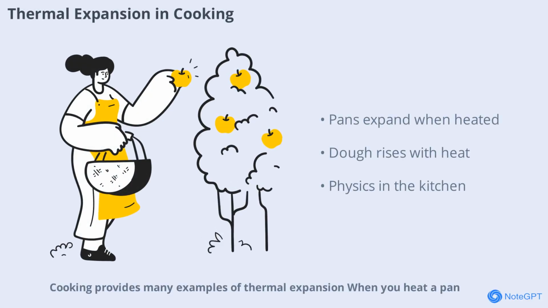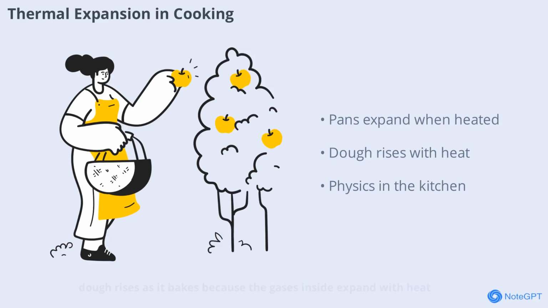Cooking provides many examples of thermal expansion. When you heat a pan, it expands slightly. Similarly, dough rises as it bakes because the gases inside expand with heat. Understanding thermal expansion helps cooks achieve better results, from baking bread to making candy. It's a reminder that physics is at work in the kitchen every day.